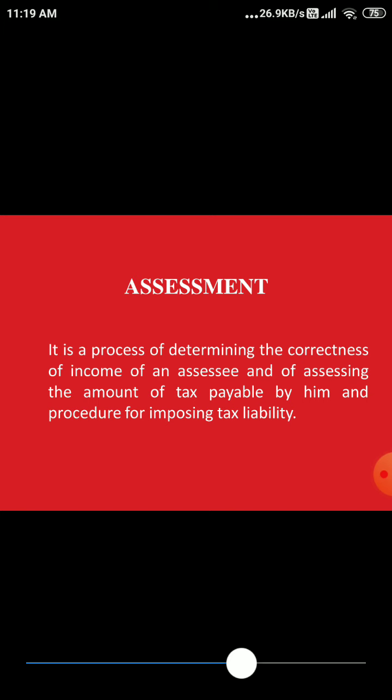The financial data is used. The bookkeepers who record the P&L account or income statements will tell you about net profit. After knowing the net profit and studying the balance sheet, the person will come to know his total income, and on the total income, this much tax he is liable to pay. That particular thing is called assessment.